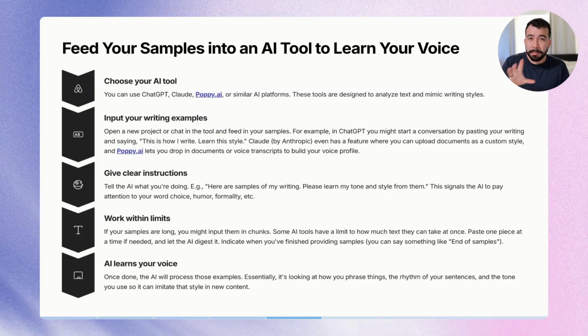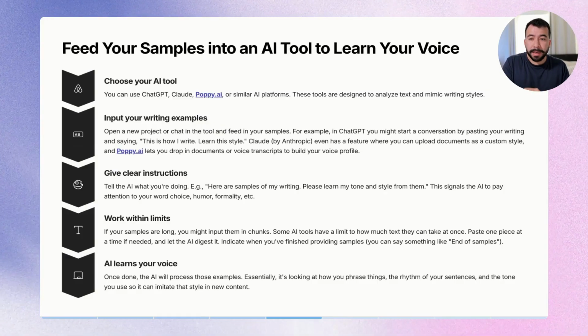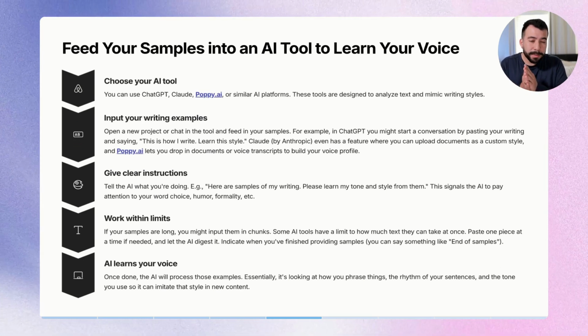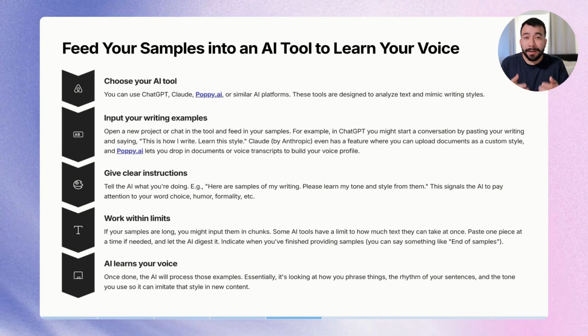Okay, so I'm going to be showing you how to actually do this, but I really want to explain this part first before we jump in. We need to feed our samples, once we have them, into an AI tool. This could be ChatGPT, Claude, or a tool that I love called Poppy AI. There are a bunch of other similar AI platforms and even other agentic tools that you can try. All of these tools are designed to analyze text and mimic your writing style, and you could create images, do deep research, and also coding, whatever you want to do. But we're going to be using these tools and I'm going to show you how to actually do that.